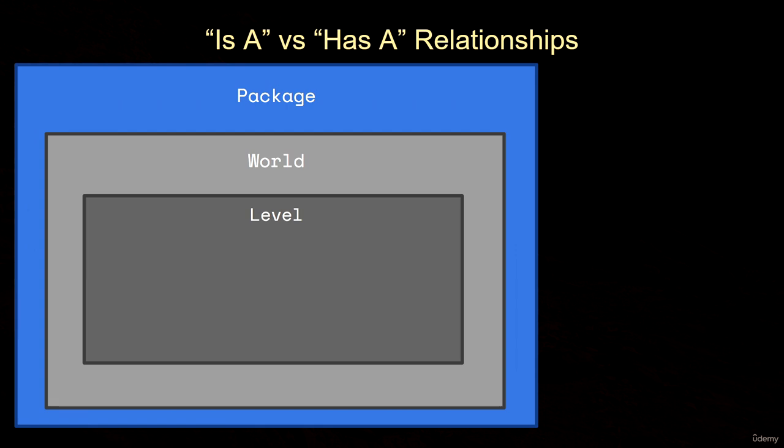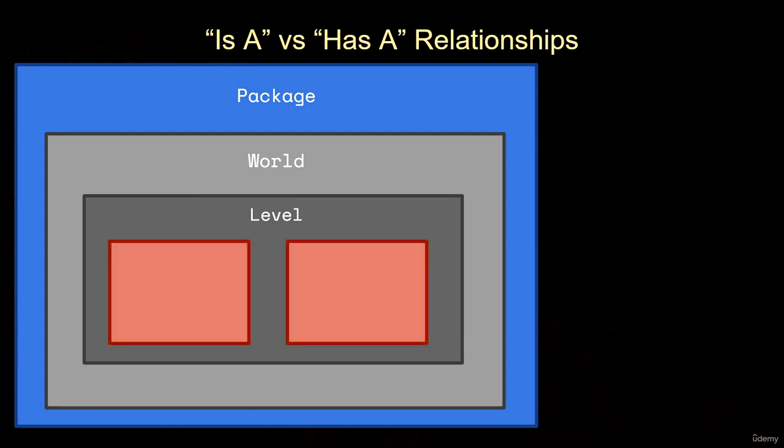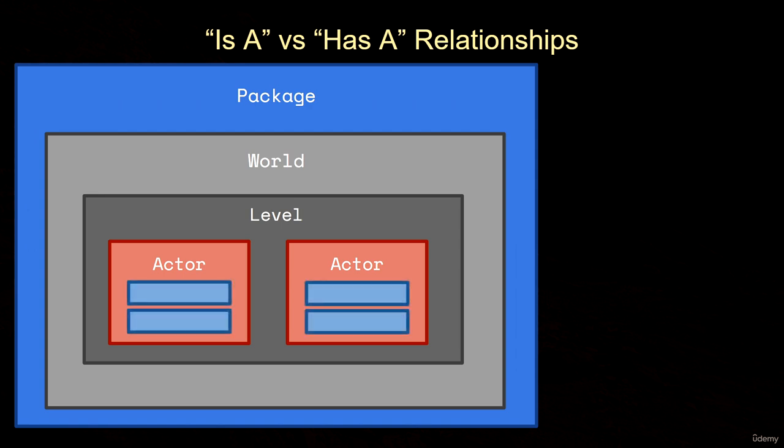Now, objects are placed in our level, and these are classes that are derived from actor or lower in the inheritance hierarchy. So a level contains actors. Now, actors typically have their own variables, some of which are components. Components are a type of subclass designed to be owned by actors, and they provide additional features that the actor can use. So an actor can have one or more components.